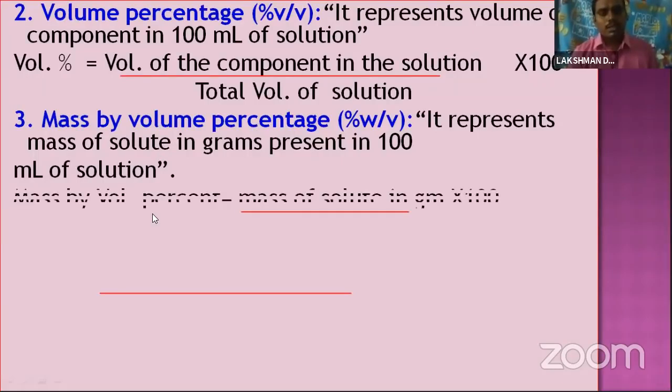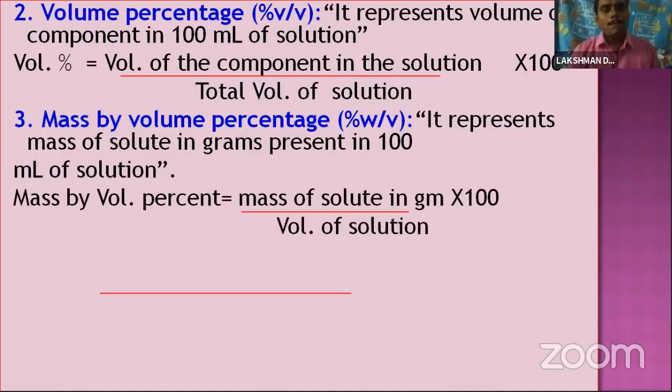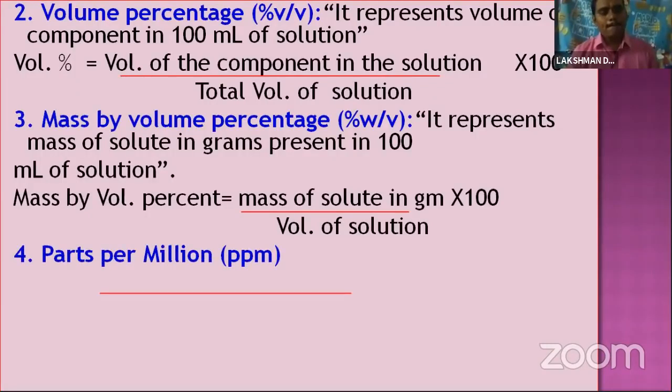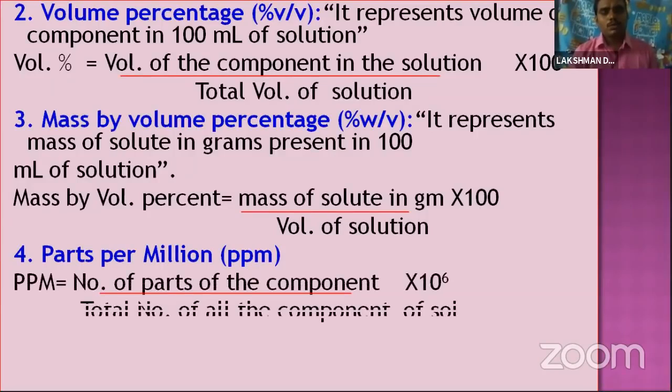Let's come to the formula. Mass by volume percent is equal to the mass of solute in grams over the volume of solution in milliliters, into 100. So next, ppm, parts per million. We can write ppm is equal to the number of parts of the component divided by the total number of all the components of the solution, into 10 to the power of 6. That is called parts per million, ppm.